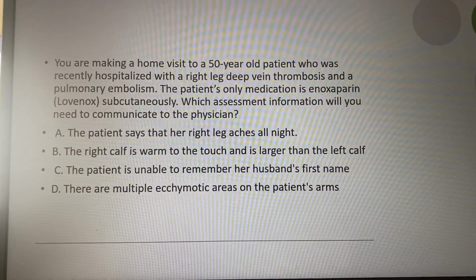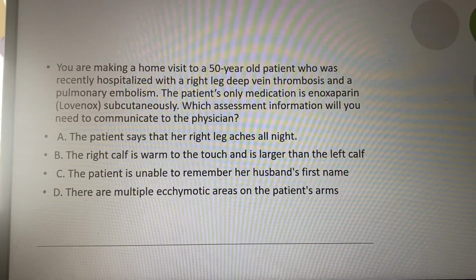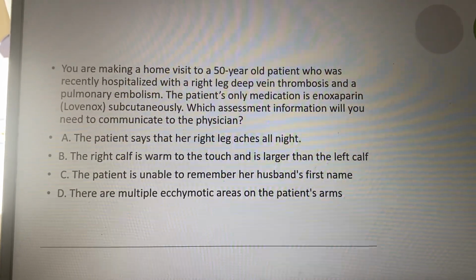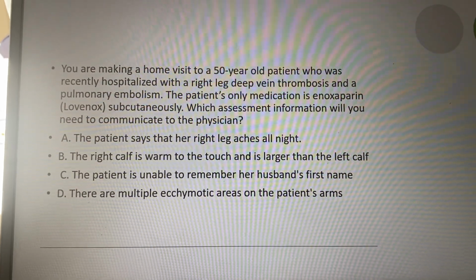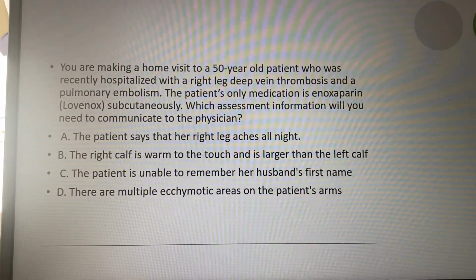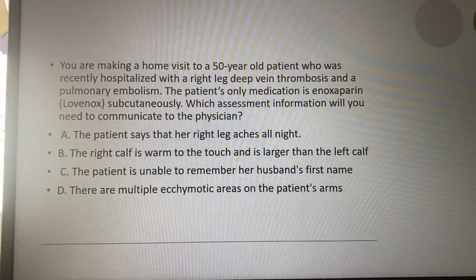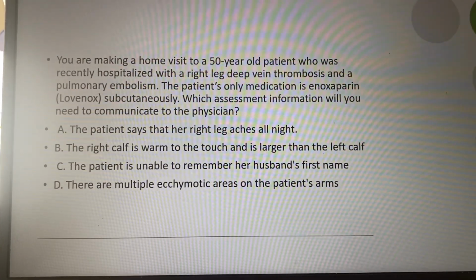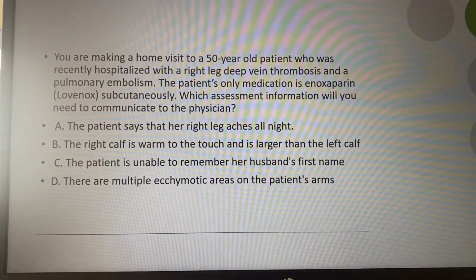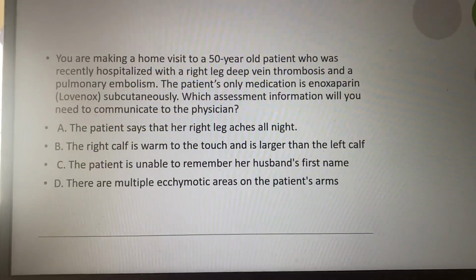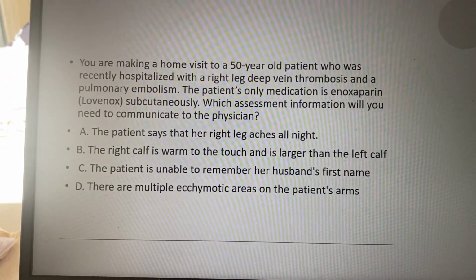One of the things that is very important to remember is anytime they're on heparin, low weight heparin like Lovenox, or warfarin, we have the increased risk for bleeding, right? And so C, it's unusual for her to remember her husband's first name. What could be going on? She could be having some bleeding going on, specifically in the brain, right?